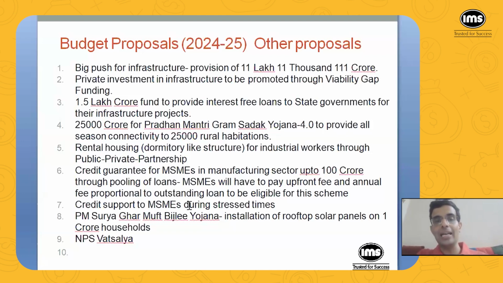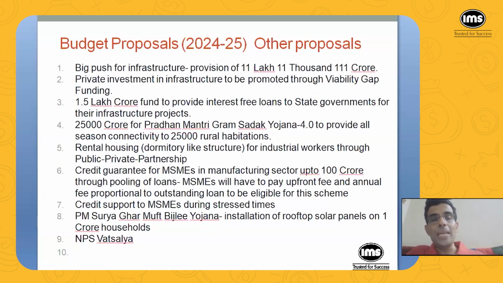And through that, credit guarantee for MSMEs in manufacturing sector up to 100 crore loans will be given by the central government. So it's like an insurance for MSMEs. And then credit support to MSMEs during stress times. Unfortunately, again, no mention, no specifics that we will provide credit support to MSMEs during stress times. And the same thing was done at the time of lockdown also, because MSMEs face really tough time during that. So similar credit support was given at the time of lockdown also.